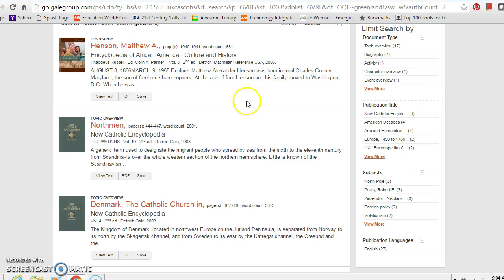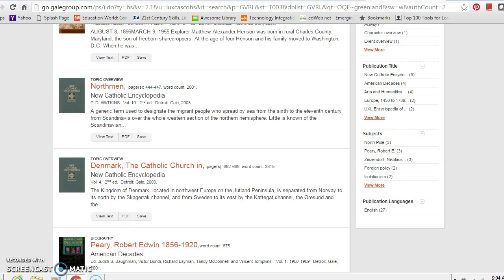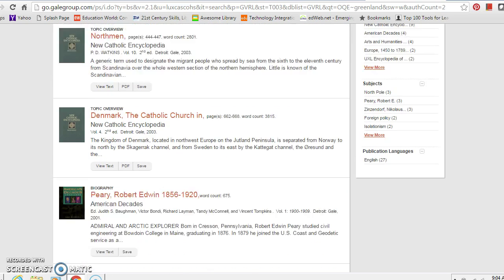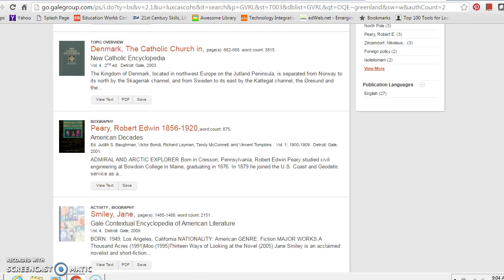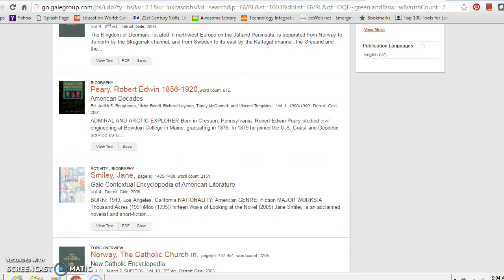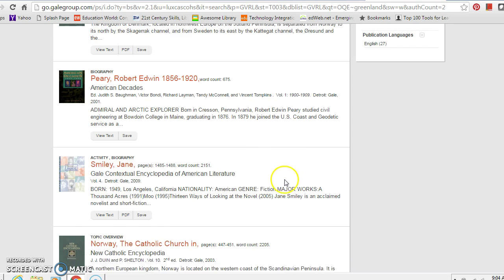Here you can look at it from the point of view of Encyclopedia of African American Culture, Matthew Henson, an explorer. The New Catholic Encyclopedia, you can get information on the Northmen who settled there, the Church of Denmark, who kind of oversees the religious aspect of the country now. American Decades, you could look at an explorer, Robert Peary.